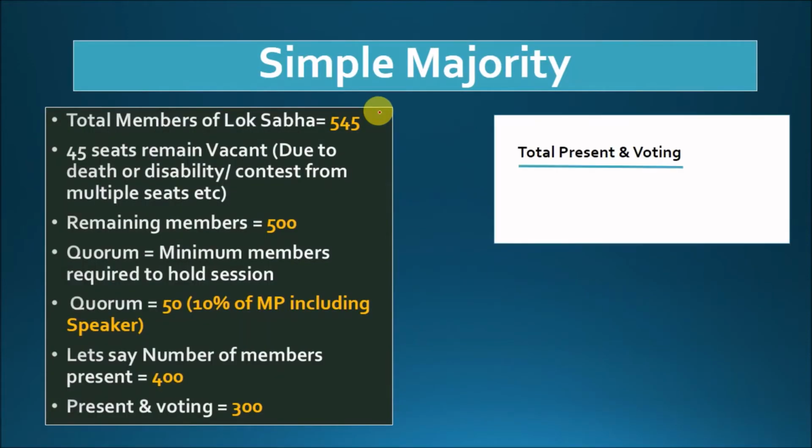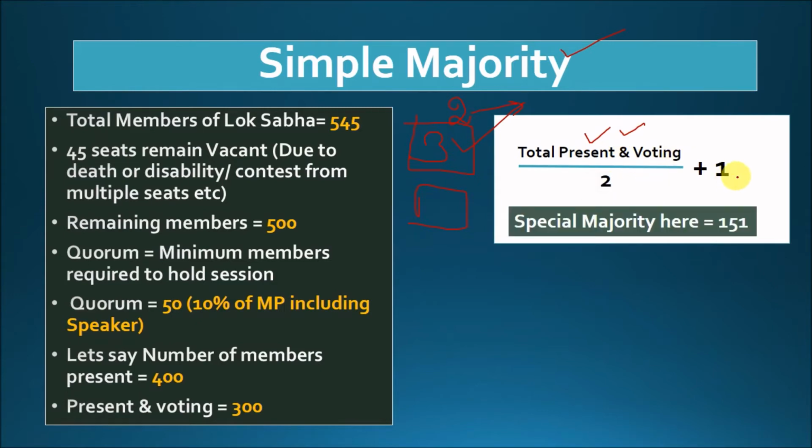Now, the first case, the simplest of all, simple majority. So what is simple majority? The total number of people present and voting divided by 2 plus 1. So let us say a session is going on in Lok Sabha or in Rajya Sabha. Even if 3 people are voting and out of that the majority is 2 in the positive, then also the case will be passed. This is nothing but simple majority. And what is the number required? Total present and voting divided by 2 plus 1. So in this case, we have present and voting as 300. So 300 divided by 2 is 150 plus 1 is 151. So at least 151 votes are needed.